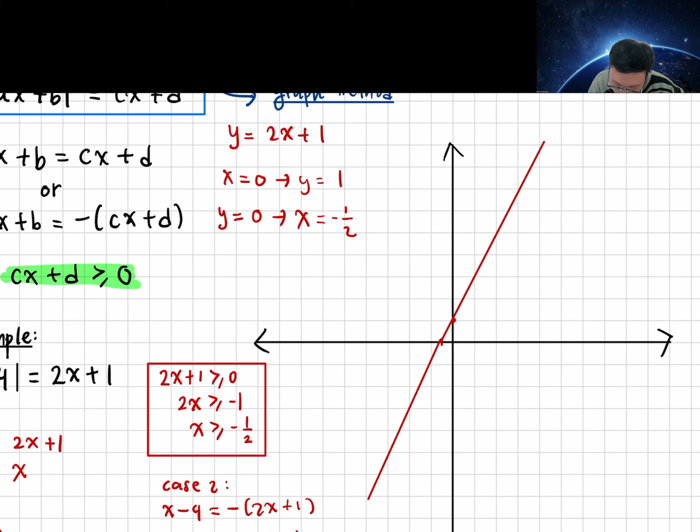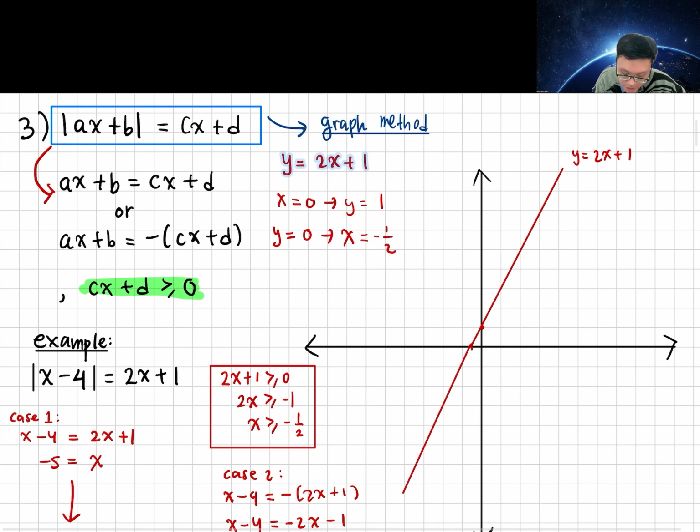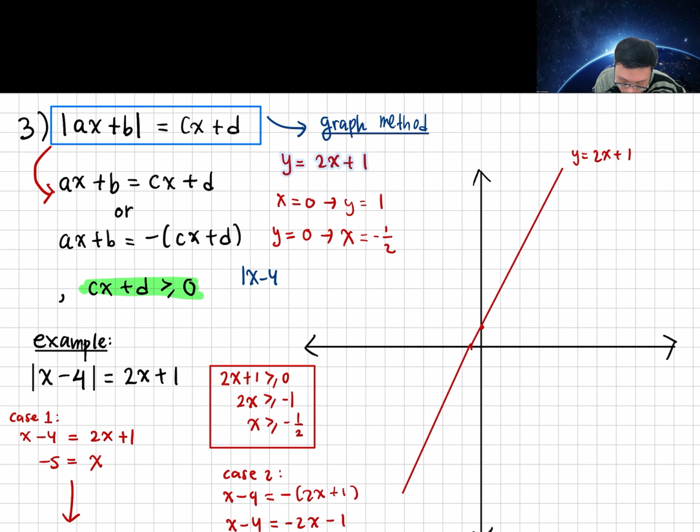Okay, this is 2x plus 1. Now, we also want to sketch the absolute value of x minus 4. So it will become x minus 4 when x is greater than or equal to 4, or minus (x minus 4) when x is less than 4.